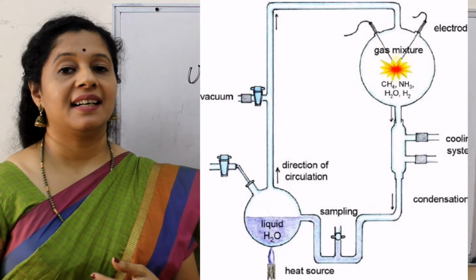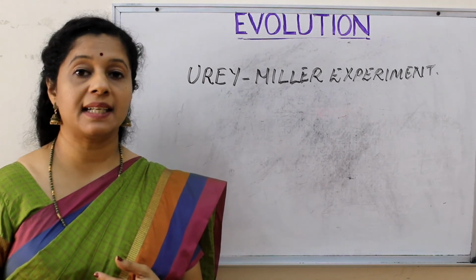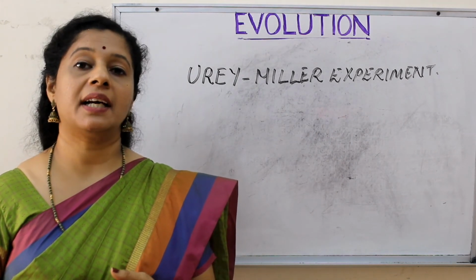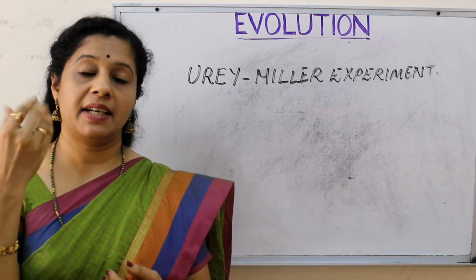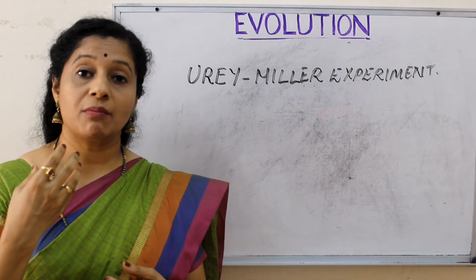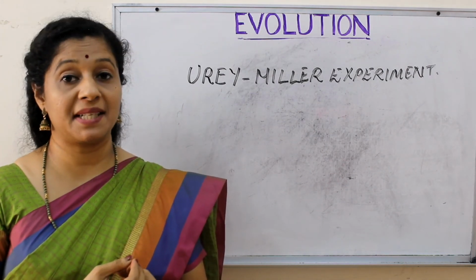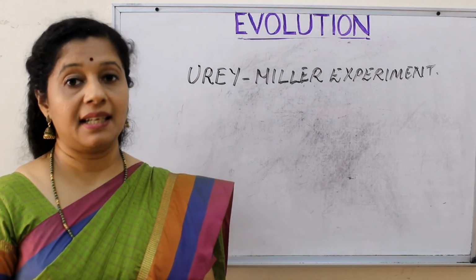But actually Miller could not find all the amino acids, but in 2007 he passed away. After that, the original vial in which he had kept all the samples were studied by many other scientists. When they analyzed it, they could find almost more than 20 types of amino acids. That means almost all amino acids could be created in the simulation that he prepared.